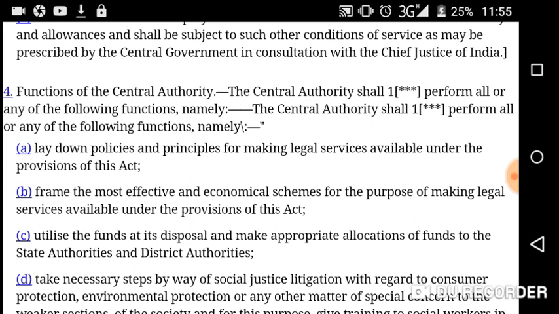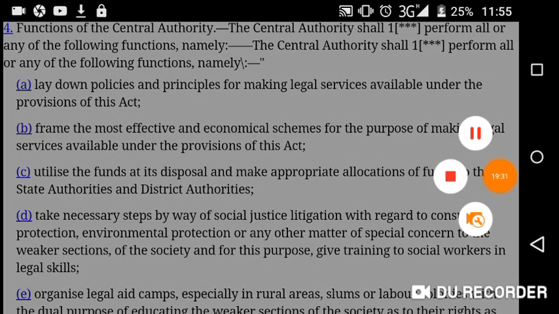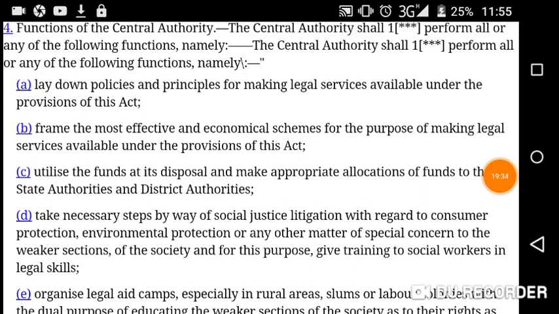The central authority shall perform all or any of the following functions, namely, what? Clause A. Lay down policies and principles for making legal service available under the provisions of this Act. Lay down, what the central authority shall do. Lay down policies and principles, PP, policies and principles for making legal service available under the provisions of this Act. So lay down means you will frame policies and principles.